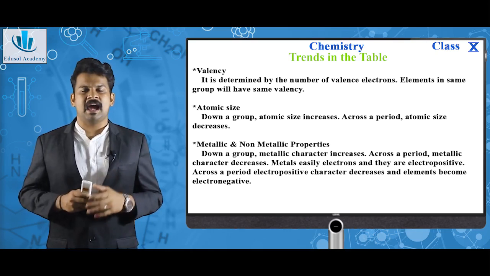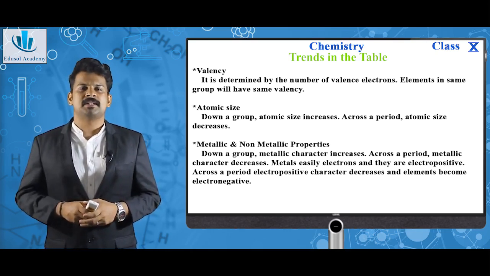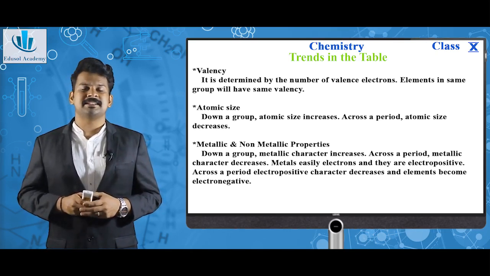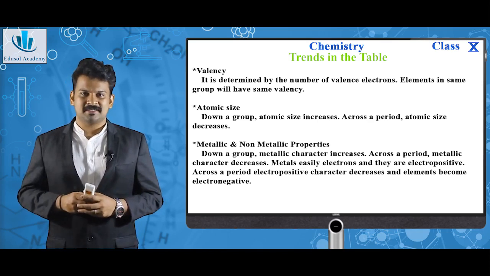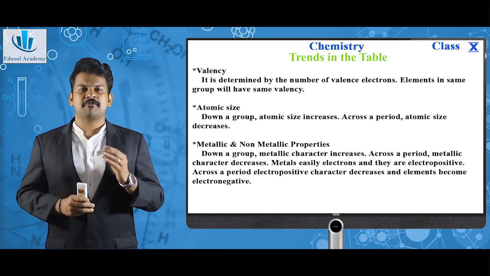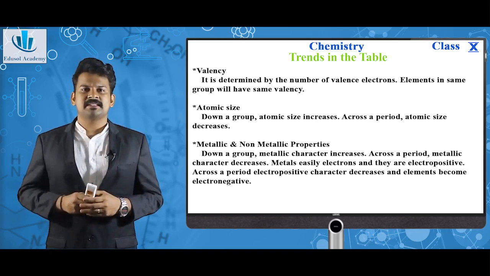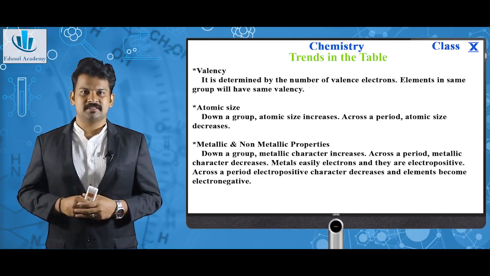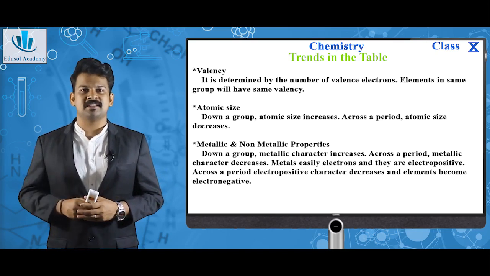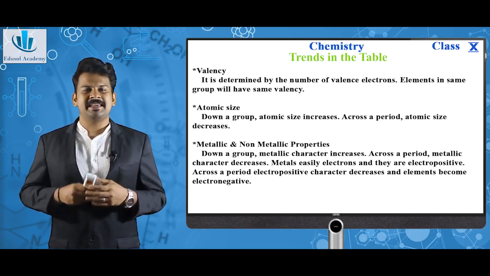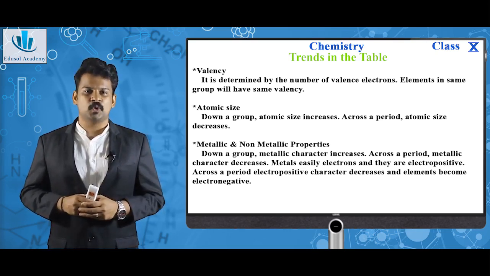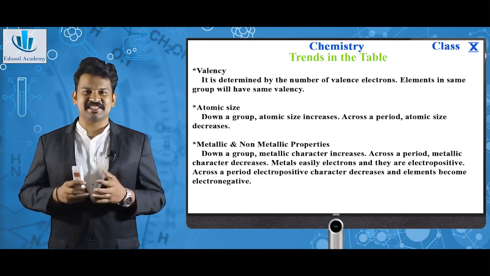Next is metallic and non-metallic properties. Down a group, metallic character increases. Across a period, metallic character decreases. This is because down a group, mainly on the metal side, which means the left extreme side, metals can easily lose electrons. While going down a group, the electron is very far from the nucleus, from which electrons can be easily lost. This gives the element a metallic character. So, down a group, metallic character increases.